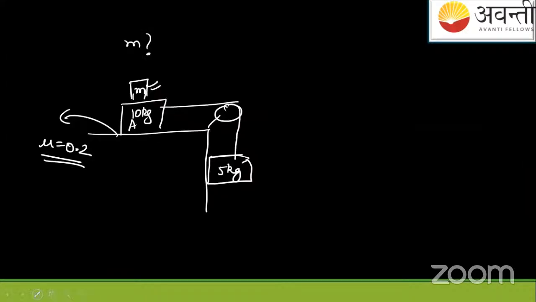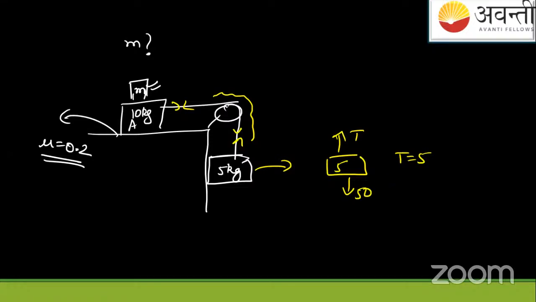So the condition will be this, students: if I draw the FBD of this, I'll get it like this. Tension force will be here, because there is one string. In one string, tension remains the same. So this is the mass of 5 kg. So tension is equal to 5 into g, that is mg, which is 50. So tension I will get here is 50 Newton. Here also the same tension will be there.